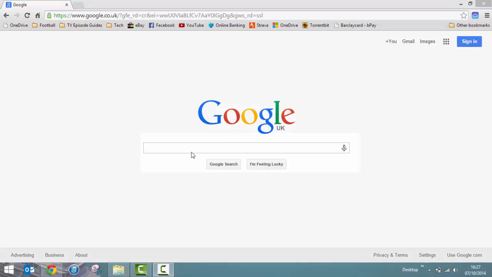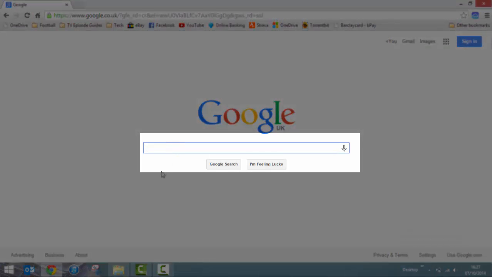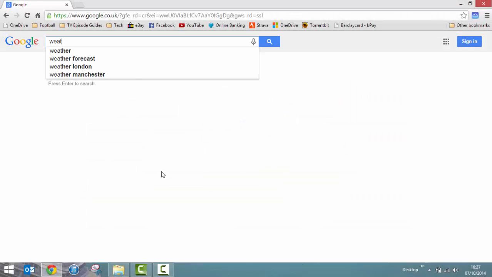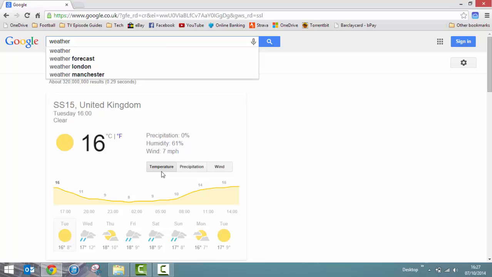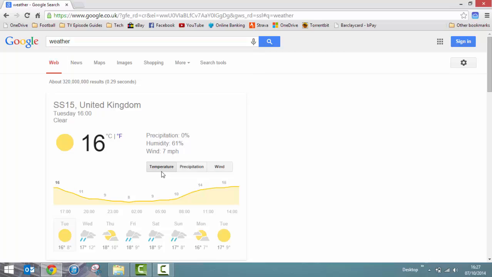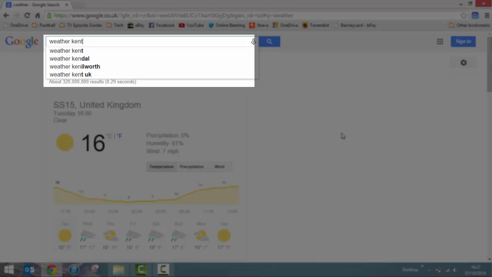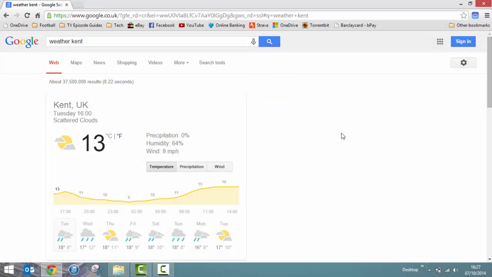Okay, you want to point the cursor in the search bar there, and we're just going to search for weather. Okay, it's already finding results there, but we want to narrow it down a little bit more. We want weather in Kent. So type Kent.